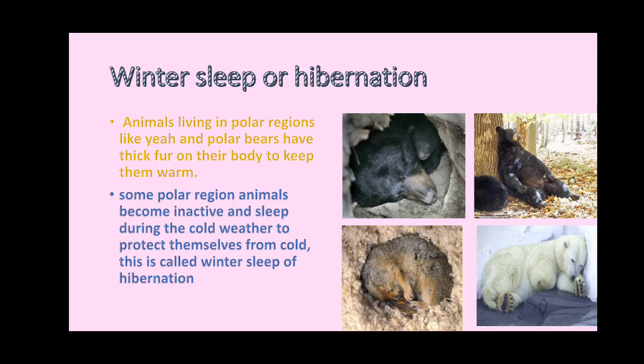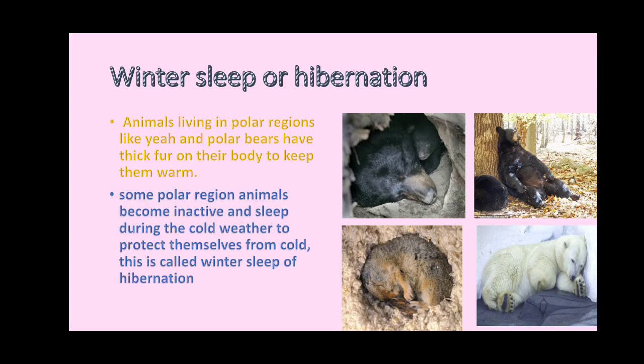Animals living in polar regions like yaks and polar bears have thick fur on their body to keep them warm. Other polar animals like penguins and seals have a thick layer of fat under their skin called blubber to keep them warm. They depend on these fats for energy in winter.